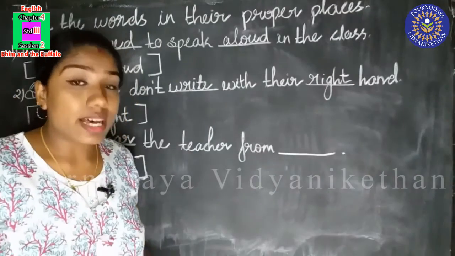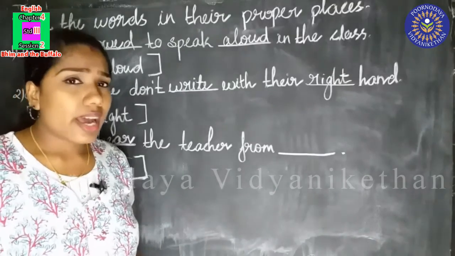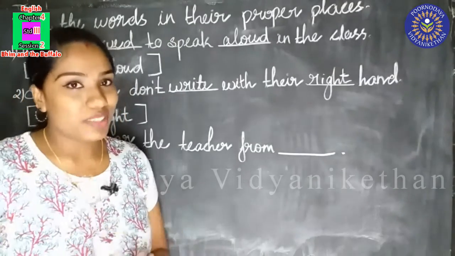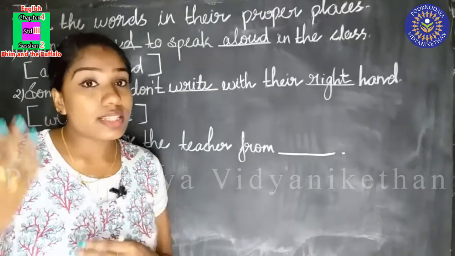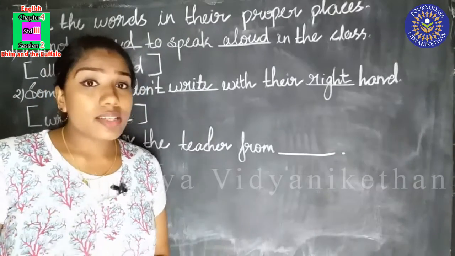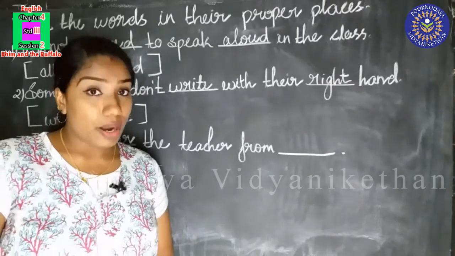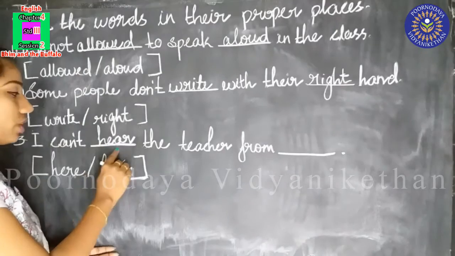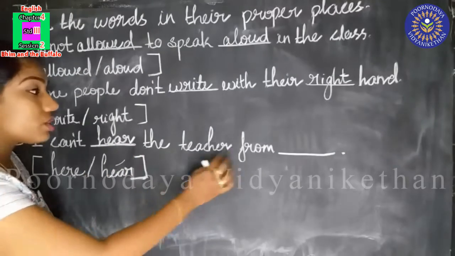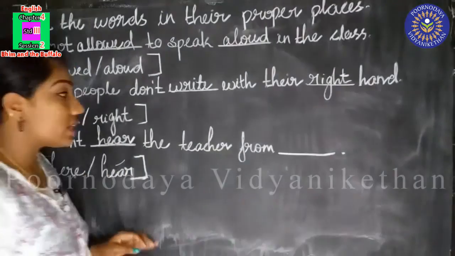From this place. I am sitting here. I can't hear the teacher from here. I am sitting here and the teacher is there and she is speaking. I can't hear the teacher from here. Did you understand? So, I can't, H-E-A-R, hear the teacher from here. And what is the spelling?